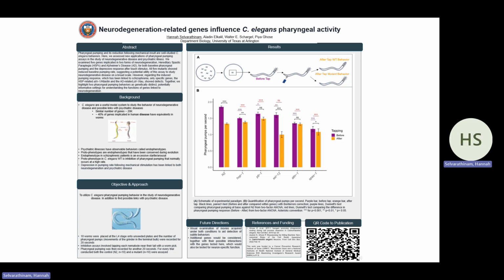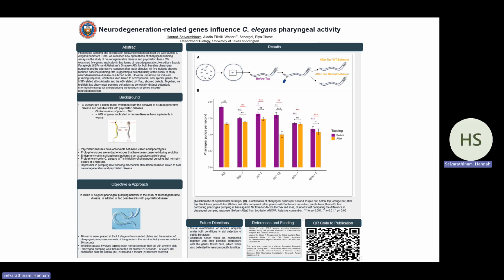We then sought to quantify and analyze the before and after tapping pharyngeal startle response with the goal of assessing the relevance of this induced behavior to the study of neurodegenerative disease and for finding links with schizophrenic behavior. First, we compared the before and after tap response, which are the black lines in the figure for each individual genotype. As expected, wild-type worms showed a significant reduction in pharyngeal pumping after tapping. Elastin and PTL1 lack this reduction in pumping rates, thereby having a startle response defect.